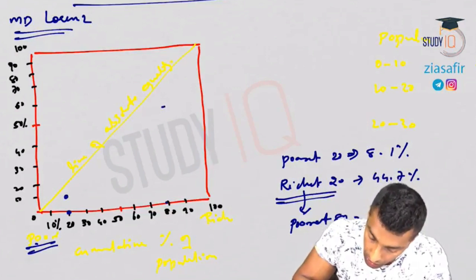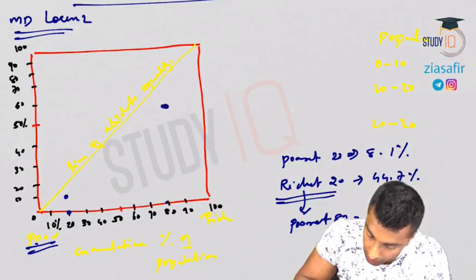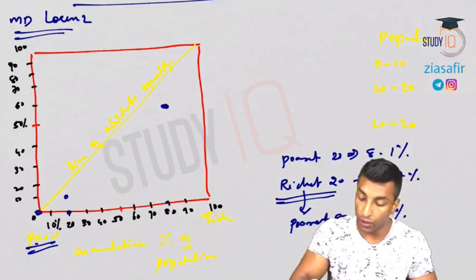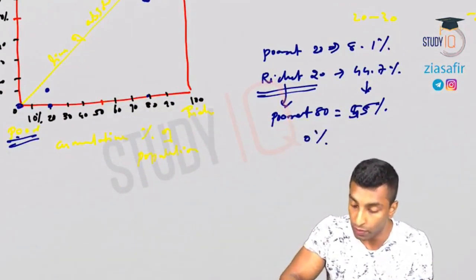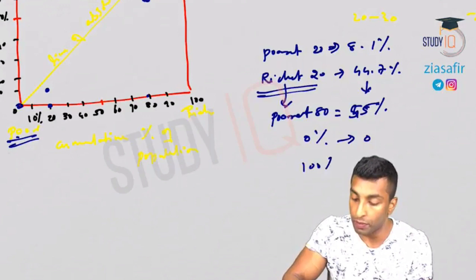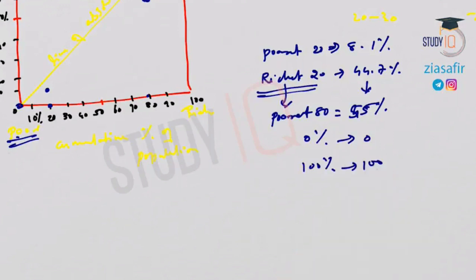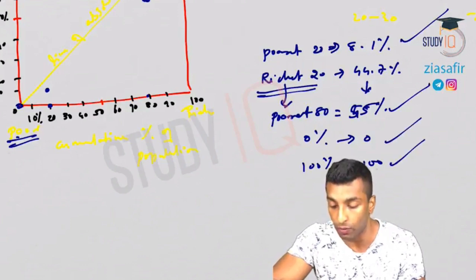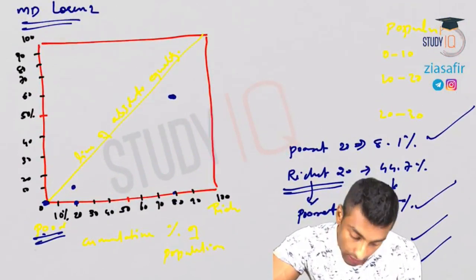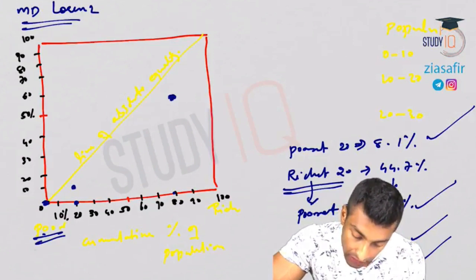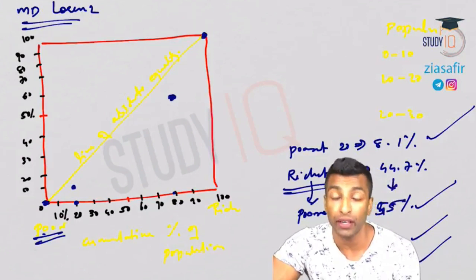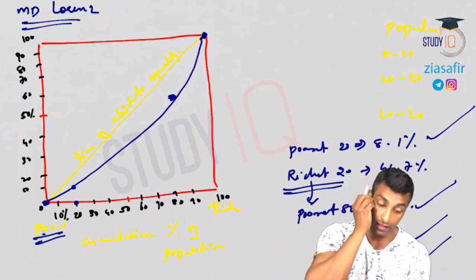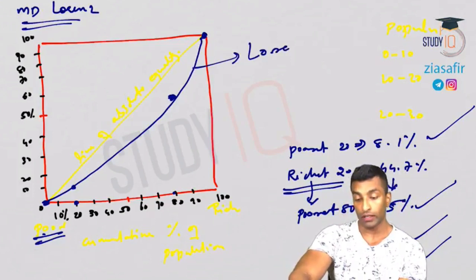It will come here. So we will be marking that point somewhere here. So we got 2 points. Now 0% earning 0. Now that also we know, 0% earning 0 and 100% earning all the 100. So we got all the 4 points: 0, 8.1, 55, and 100. Connecting all this, you're going to draw this line, and this is the Lorenz curve